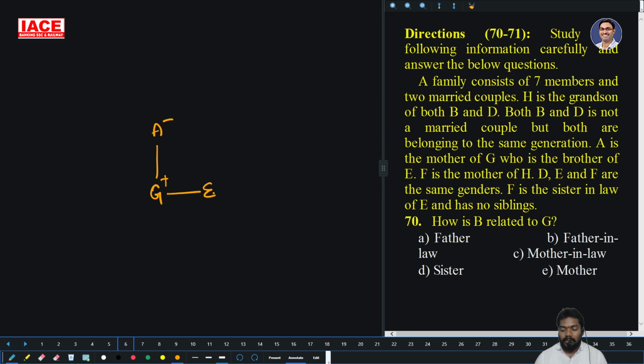Then F is the mother of H. D, E, F are the same gender. F is the sister of E and has no sibling, so F should be married. These are the chances. And F is the mother of H. Now, D, E, F are the same gender.